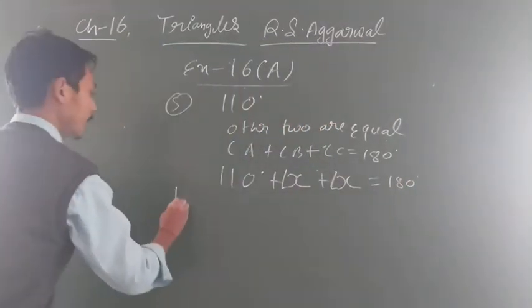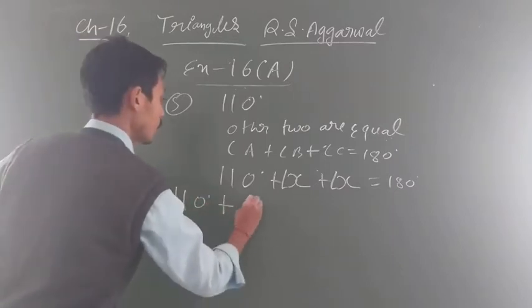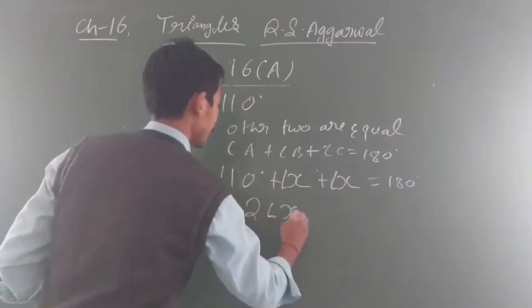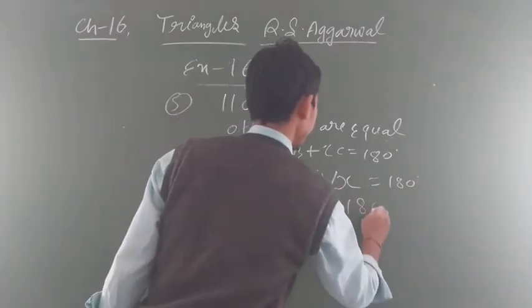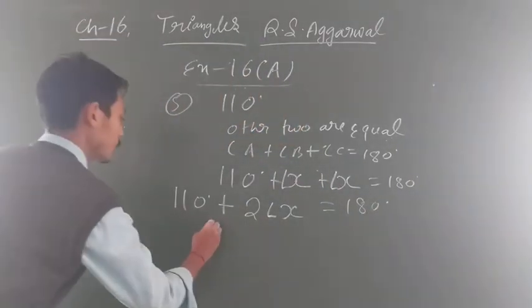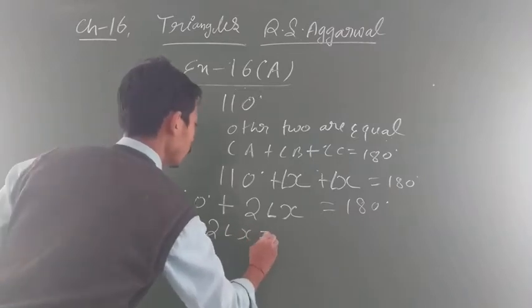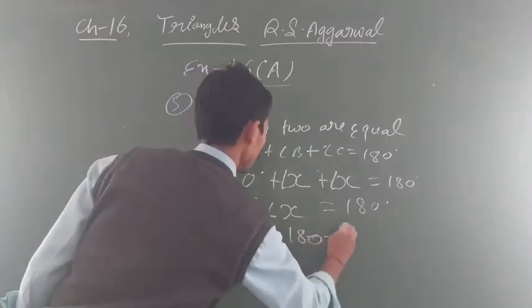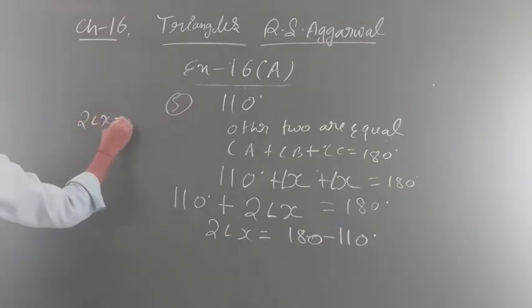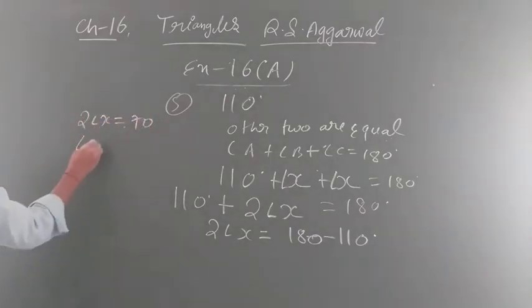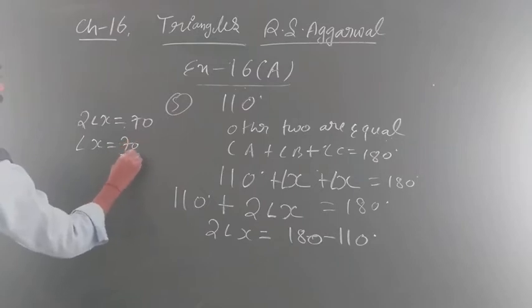Now it will become 110 degree plus x plus x, 2x equal to 180. Clear hai? Now 2x will be equal to 180 minus 110. So 2x equal to 70 degree. So angle x equal to 70 upon 2.